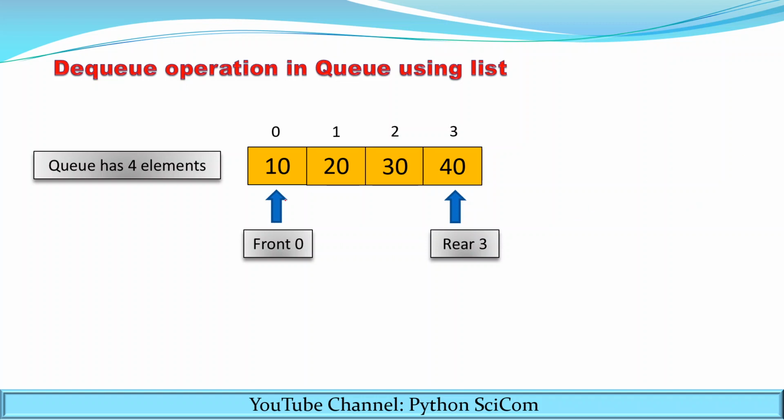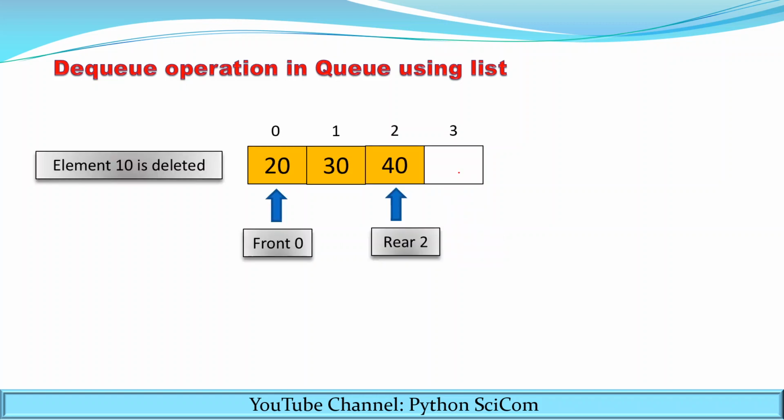As you can see, 10 is at the 0th position and 40 is at the 3rd index. If 10 is deleted, 20, 30 and 40 will be shifted towards the front and step by step the elements will be deleted. So now watch it carefully.